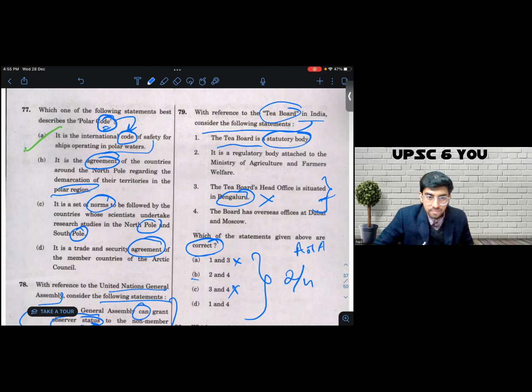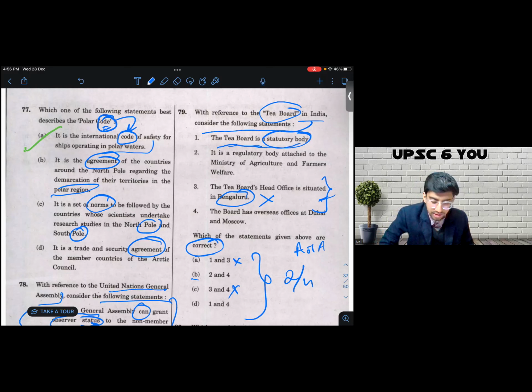Let's see. So 4 is unambiguously correct according to this approach. 4 says the board has overseas offices at Dubai and Moscow. Could be, and if you use the right heuristic, 4 is in both remaining options, so we don't even have to think. 4 is correct. So we have to choose an option between 1 or 2 now. Either of these is correct. Let's look at both these statements again.